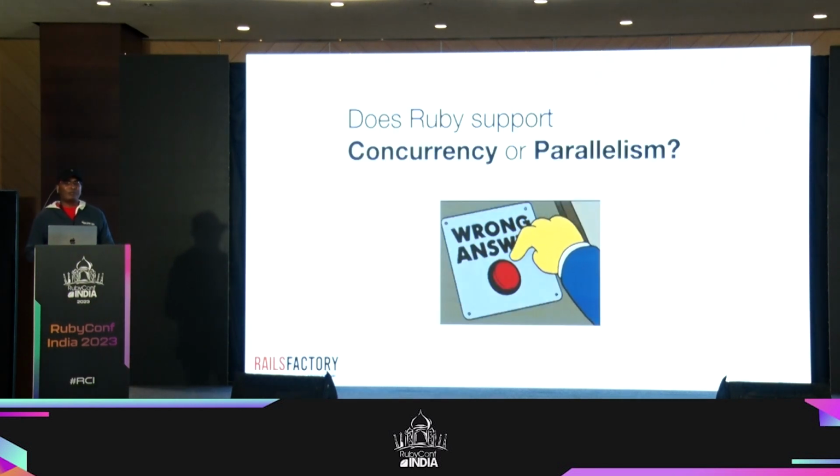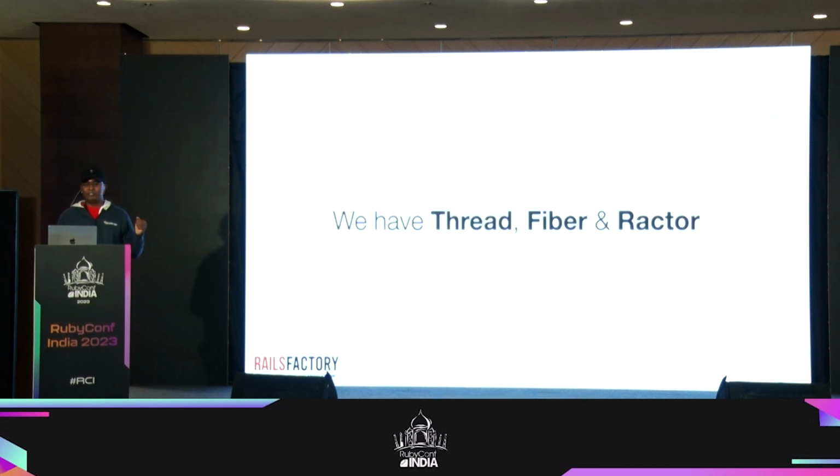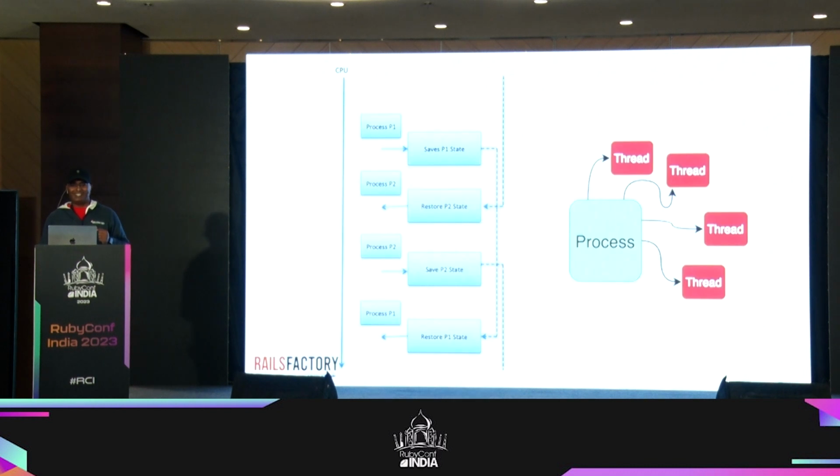So now, does Ruby support concurrency and parallelism? Yeah, they do now. With Ruby 3.0, we have support for concurrency and parallelism. That's what we're going to talk about. So for concurrency, we have these three things. You might have seen threads a lot, but we'll actually go through that as well. And we'll look at what fiber is and Ractor also. 20 minutes is very less though, but let me see.